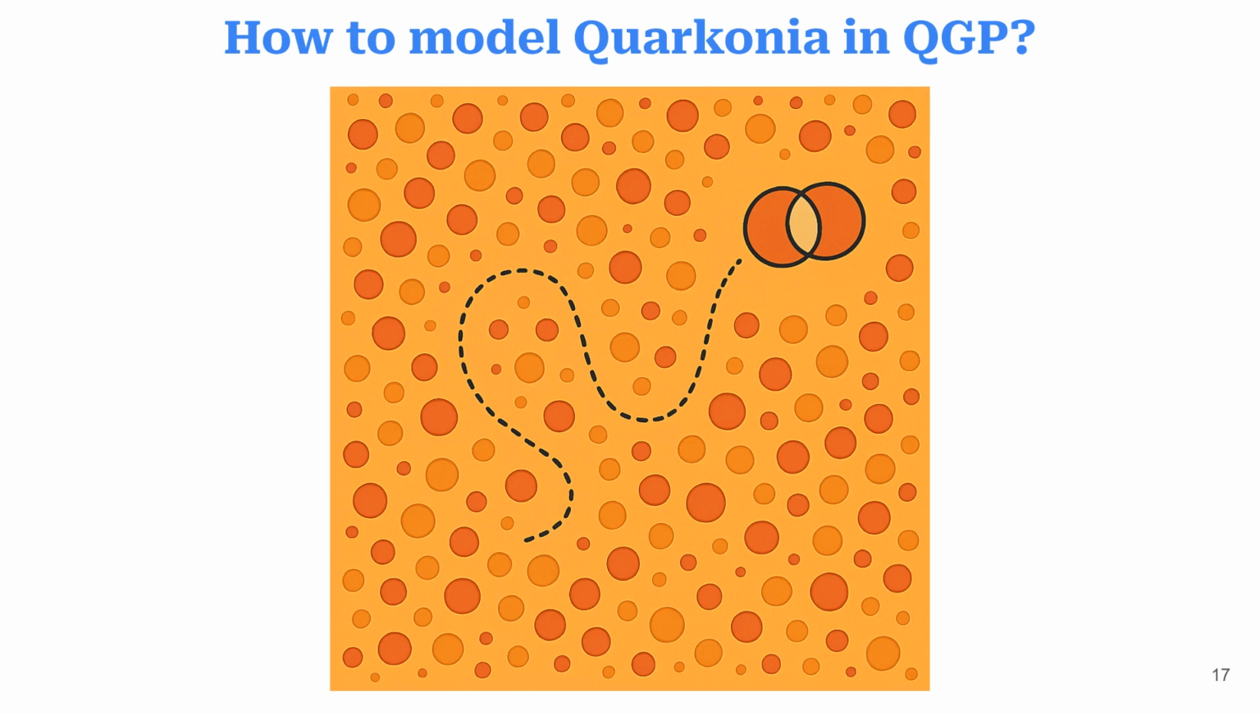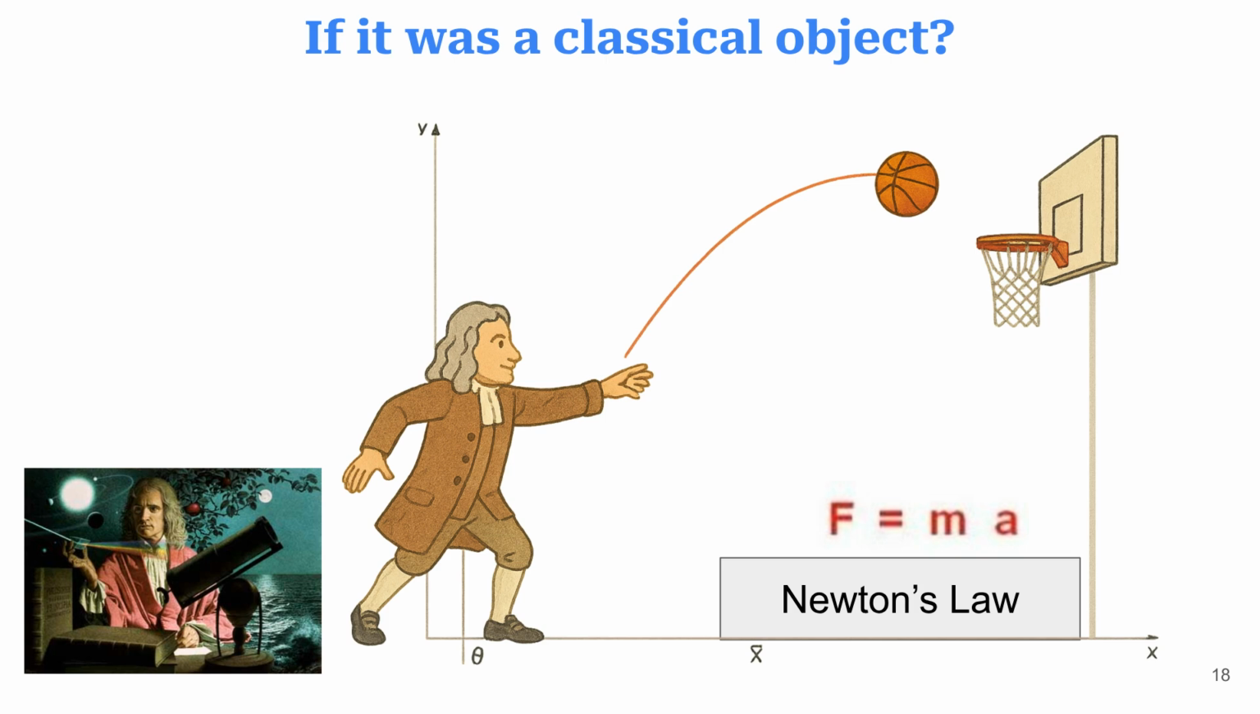Now let's consider how we model quarkonia in the quark-gluon plasma. This image provides a conceptual representation of a quarkonium moving through the plasma. If a quarkonium were a classical object, its motion would be described by Newton's laws, much like a basketball being thrown, where force equals mass times acceleration.